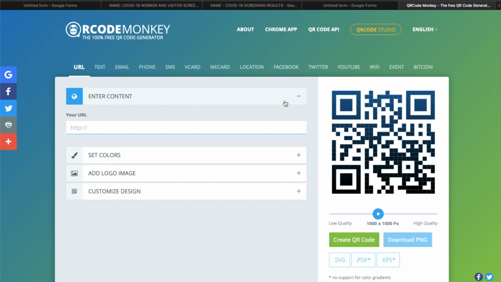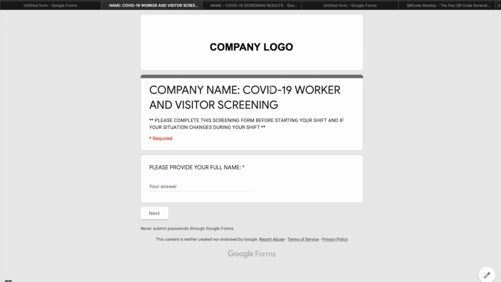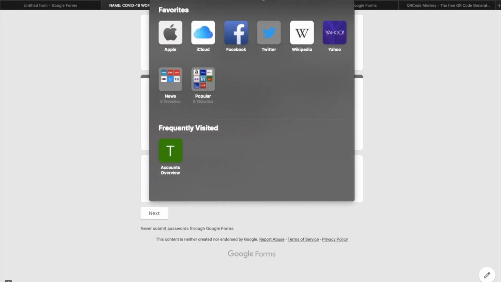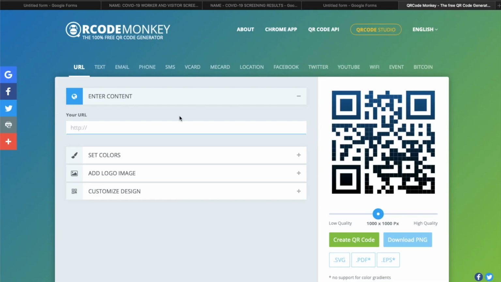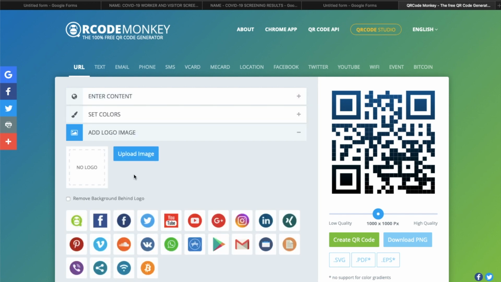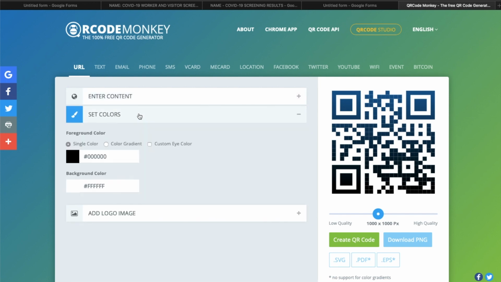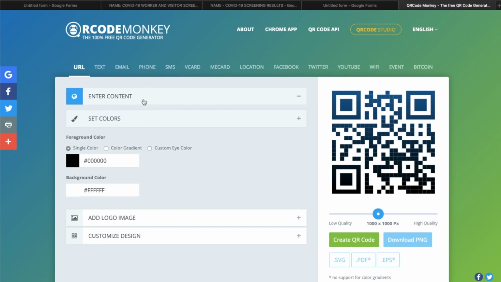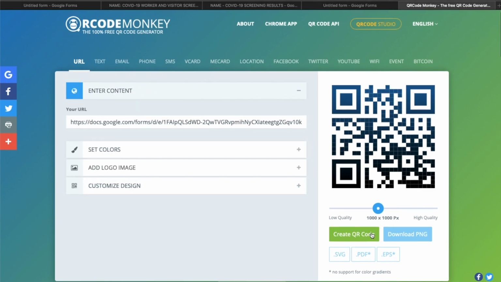So once you come to their website, it's very easy to use. You're going to want to include the URL to your questionnaire. So you'll come back to your questionnaire, get the link from here, copy it, come back here, paste it. And then you can add a logo image if you choose to. You can set the colors if you choose to, and create QR code.